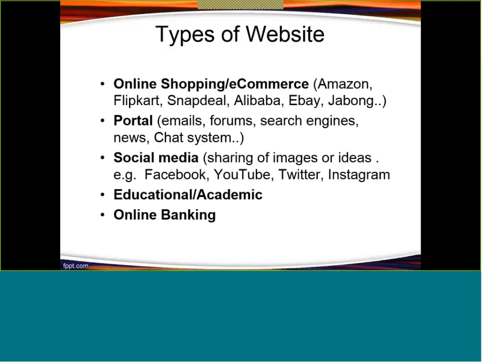Then we have social media websites like Facebook, YouTube, Twitter, Instagram. And the fourth one is educational and academic websites, under which category we fall, because we are an academic or educational organization. And then last is online banking. So these are all the types of websites which are available throughout the World Wide Web, right?